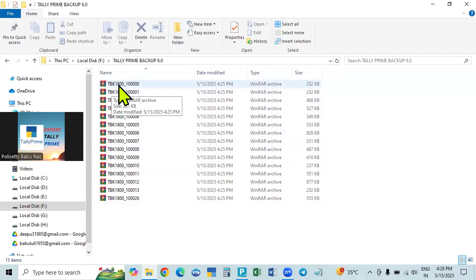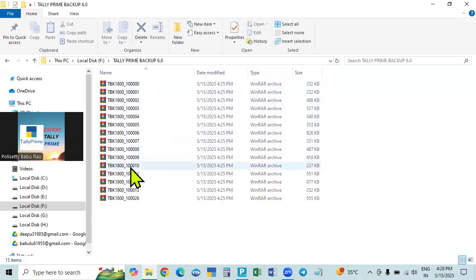Up to Tally ERP 9 and Tally Prime up to 2.1 release, the company number contained only 5 digits, starting with 10,000. At that time it was TBK 900. Now from 3.0 onwards, the numbers are increased to 6 digits, so one starting with 1 lakh.